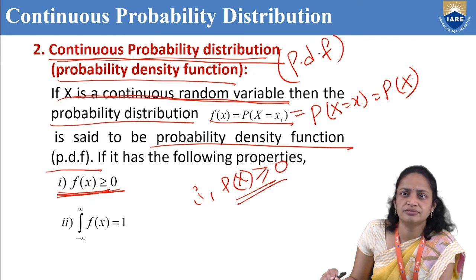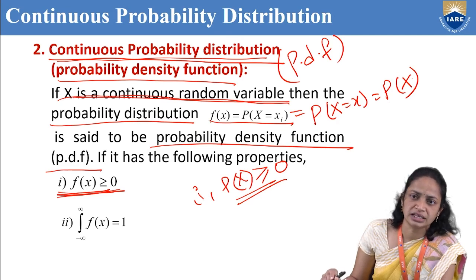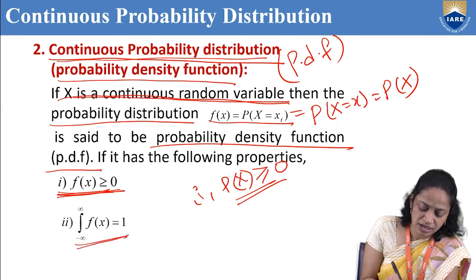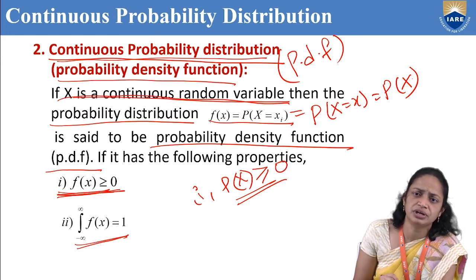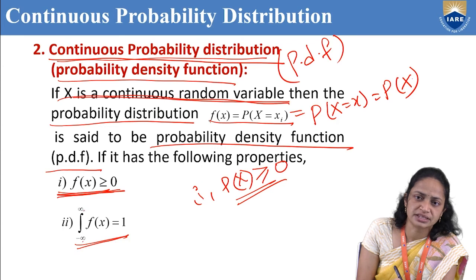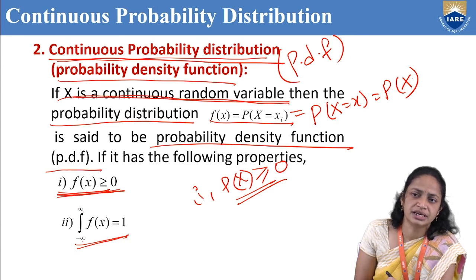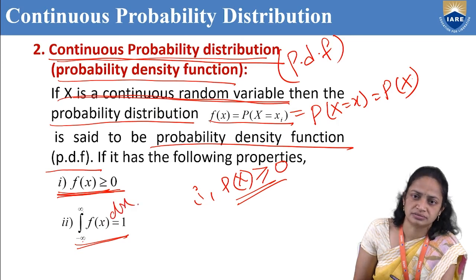So in the discrete probability distribution and in the continuous probability distribution, the first property is the same. That is f of x greater than or equal to 0, or p of x greater than or equal to 0. Okay. So what is the second one? This is a very important one. Integration from minus infinity to infinity of f of x dx equal to 1.